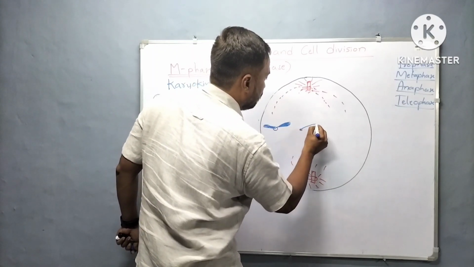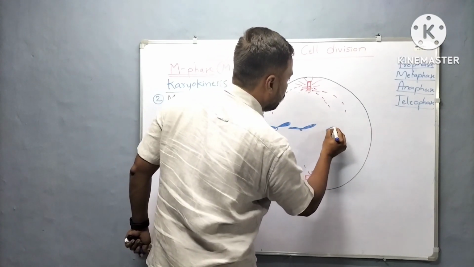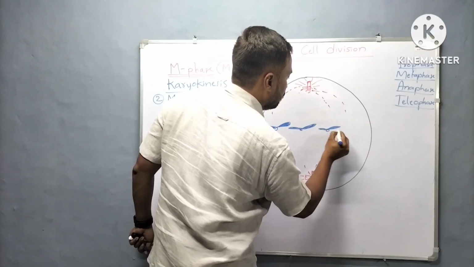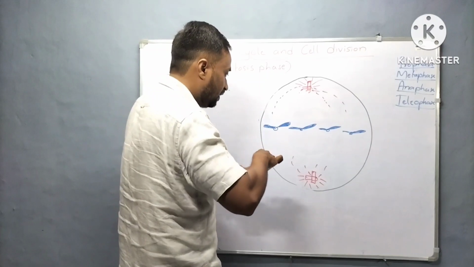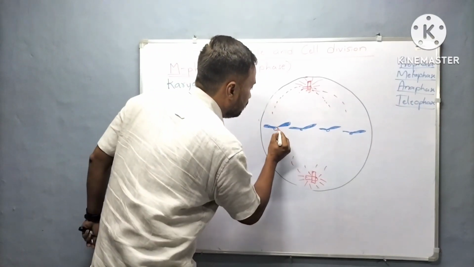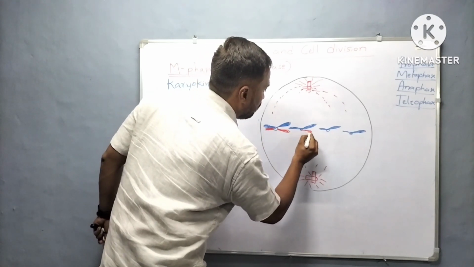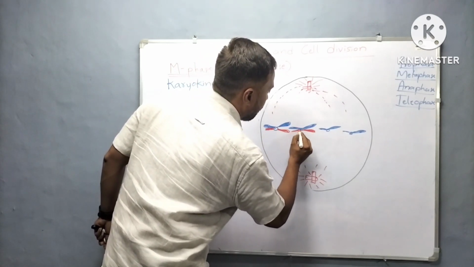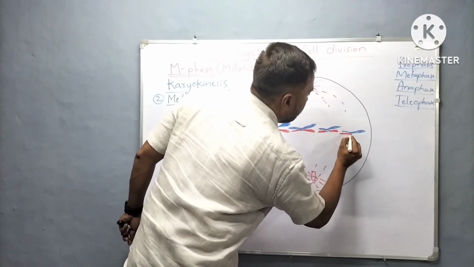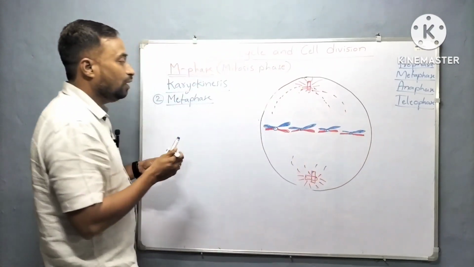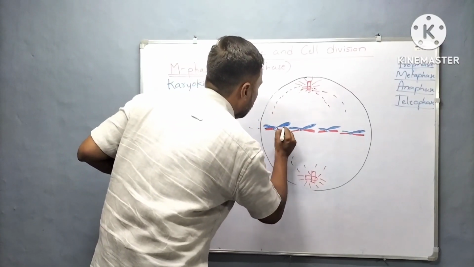See here, let me draw it. It is taking a few minutes. No issues, just wait. I am using a different color so that you can easily understand the concept. Let's see how the chromosomes came and aligned on the central equatorial plate. This is considered the central equatorial plate.